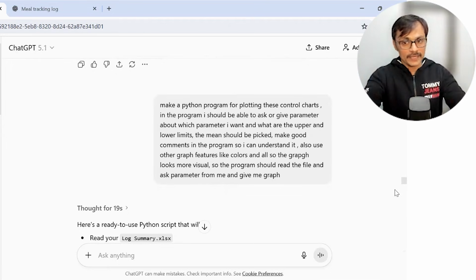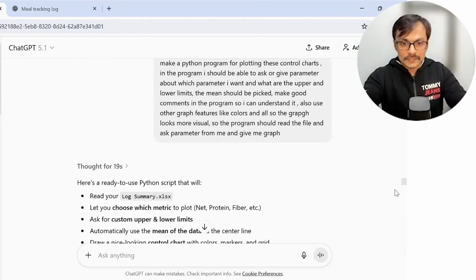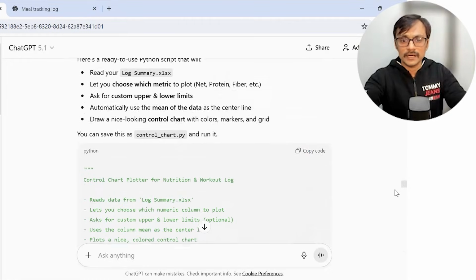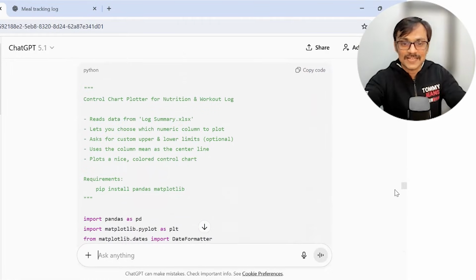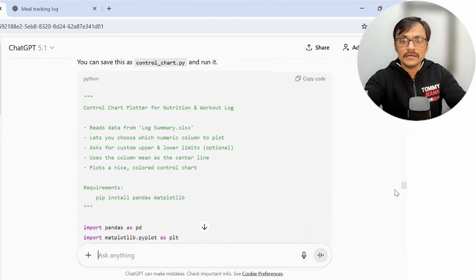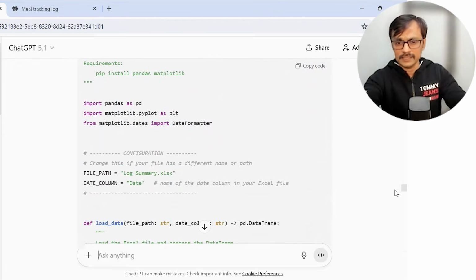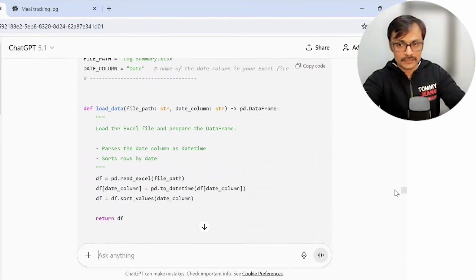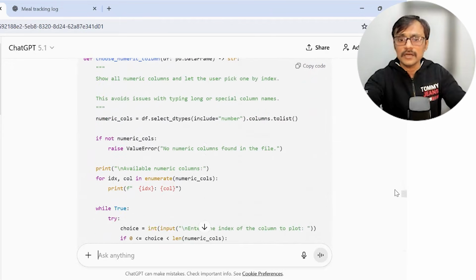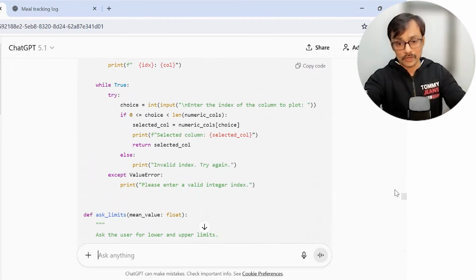So I asked that. Now, after thinking for 19 seconds, this program came. So this program is here, and it is decently detailed. There is a decent amount of commenting here, so I can probably understand it a little bit, not fully.